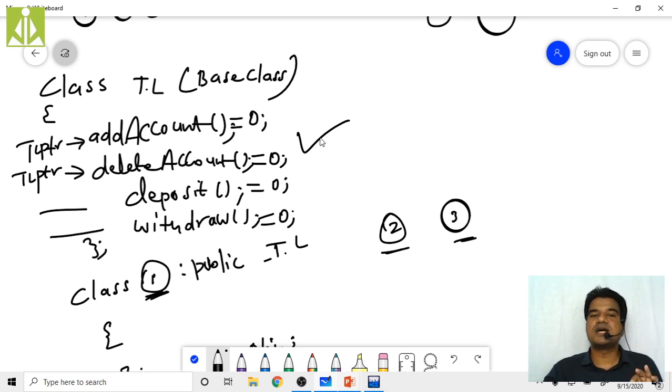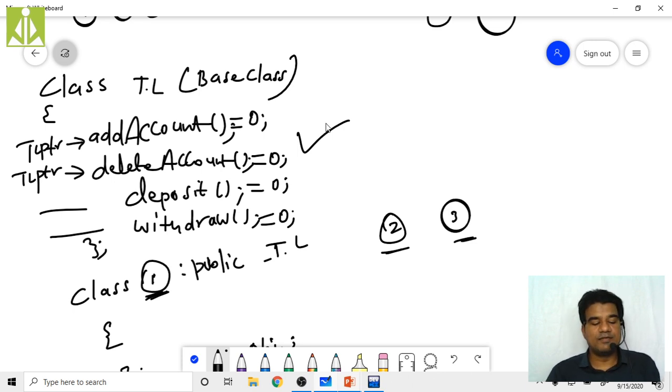Pure virtual functions are functions that are not going to have any body in the declared class. Where they got declared, in that base class, they are not going to have any body. But the responsibility of the derived classes is that they have to give the body to those member functions.